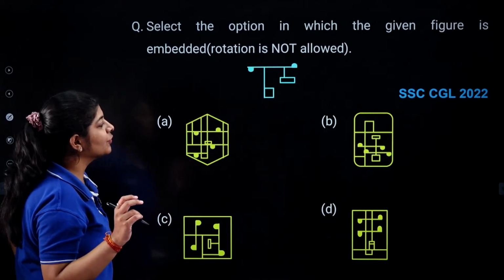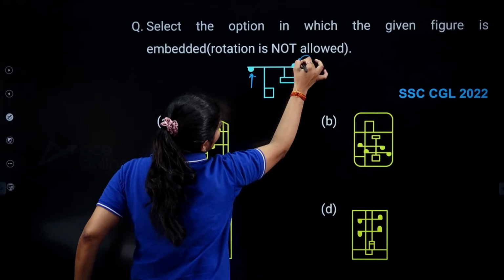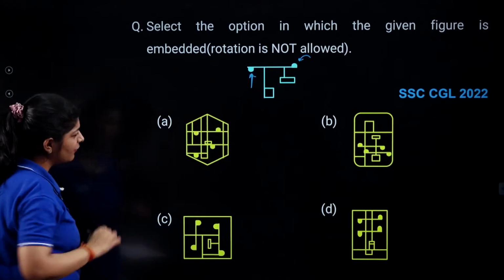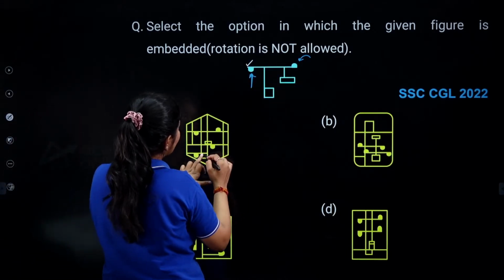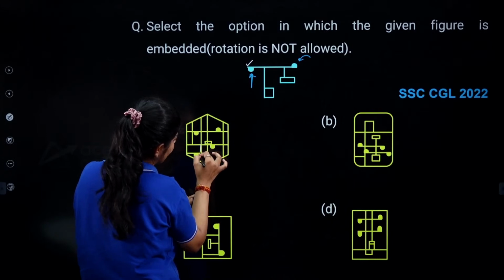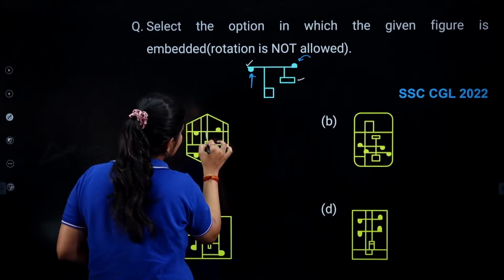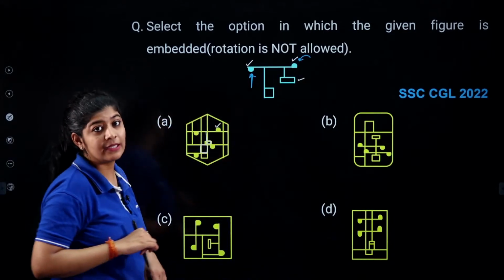Now, all you need to do is take care of these bubbles. You need to take care of the direction of these particular bubbles. Okay. If you check in this figure, are you getting this one? Yes. Are you getting this one? Yes, I am getting this particular box. Right? Are you getting this one? Yes, I am getting this one.